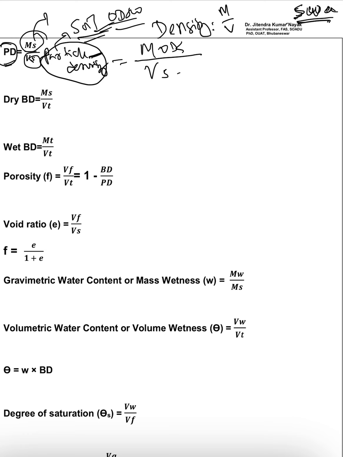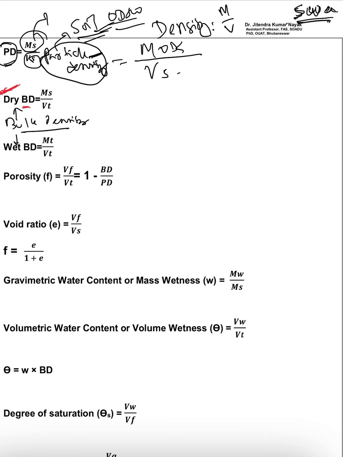Okay, so now coming to bulk density. Bulk density is of two types. One is dry bulk density, another is wet bulk density. But basically in the agriculture sector you use the dry bulk density more frequently.